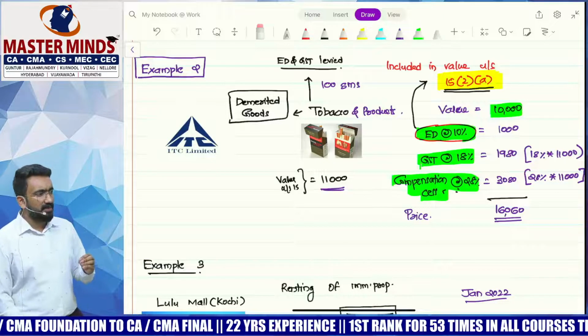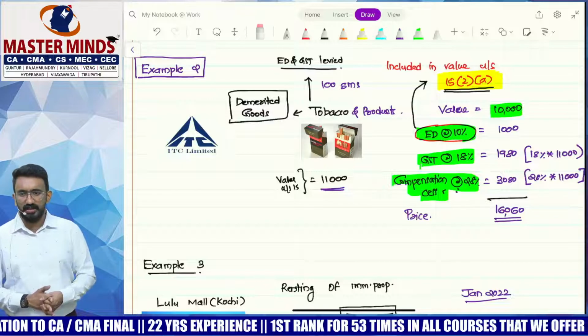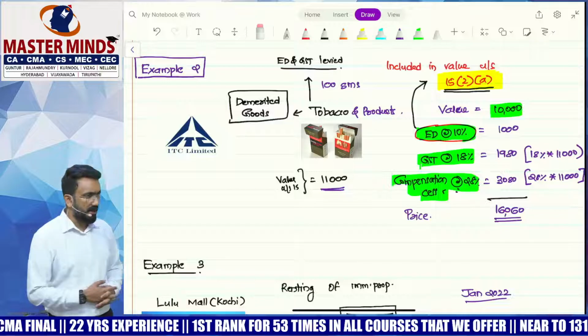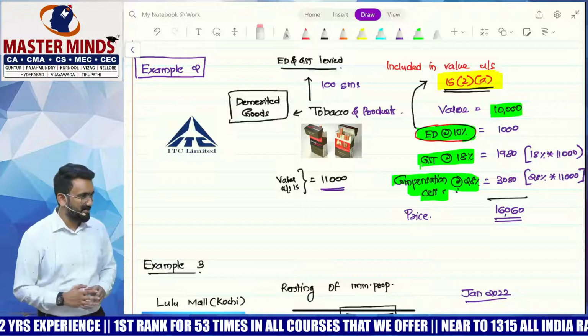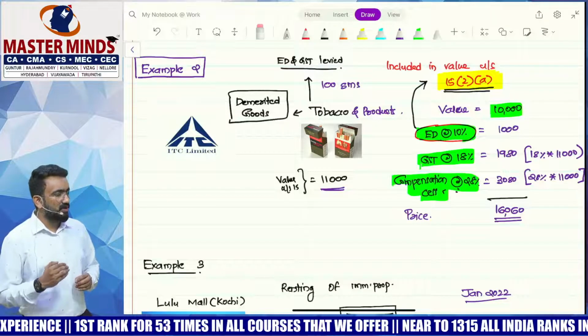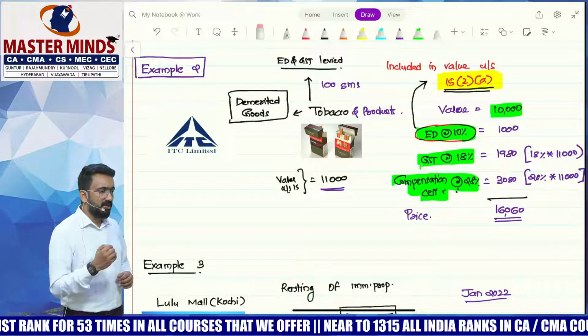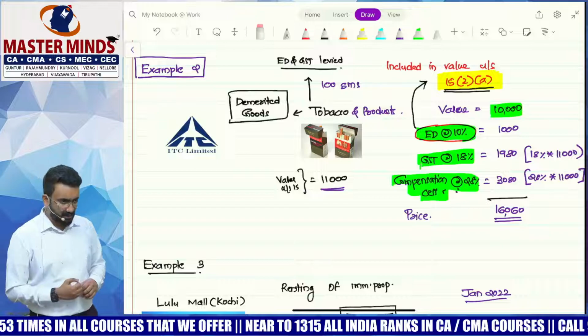Excise duty will be levied on what value? 10,000. That's the value of the manufactured tobacco. So 10% excise duty means 1,000 rupees will be added. Now GST, assume it is at 18%. What will be the GST amount that I will have to levy? Whether GST will be levied on 10,000 or 10,000 plus 1,000. 10,000 plus 1,000.